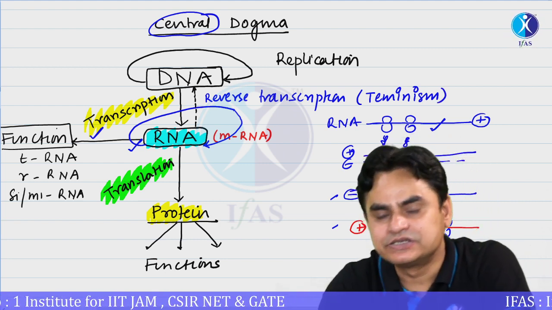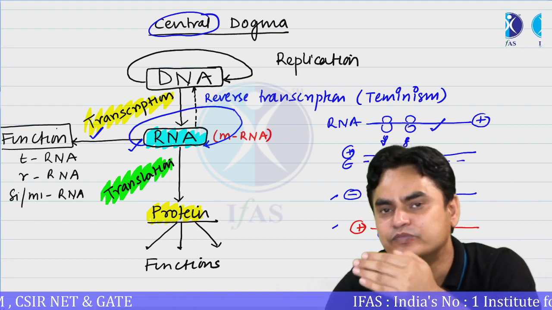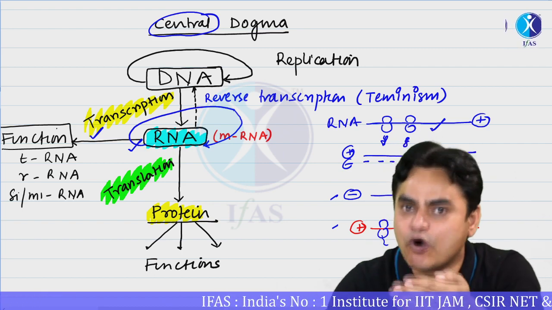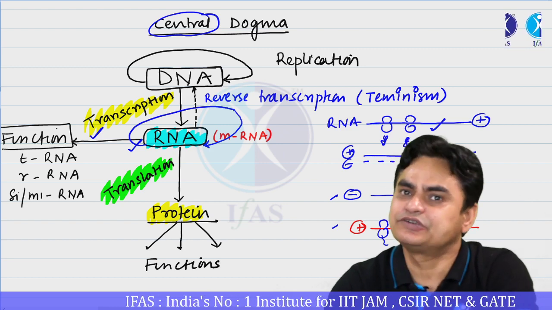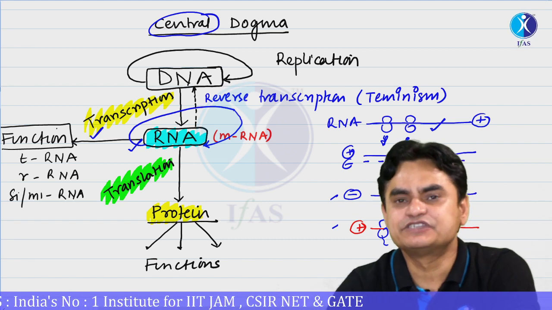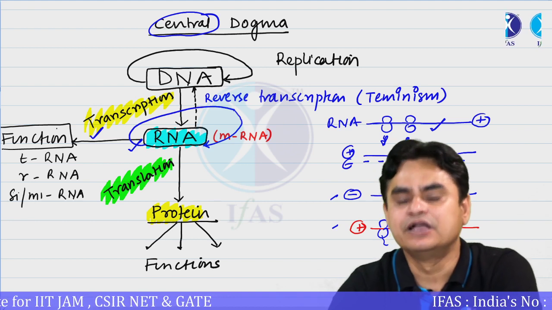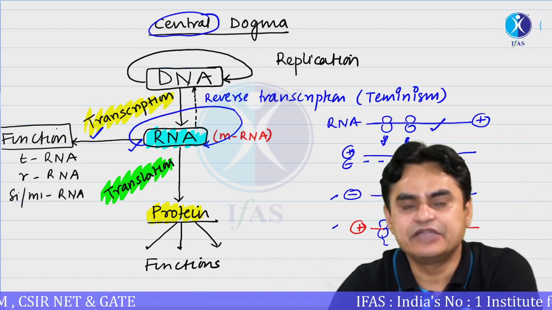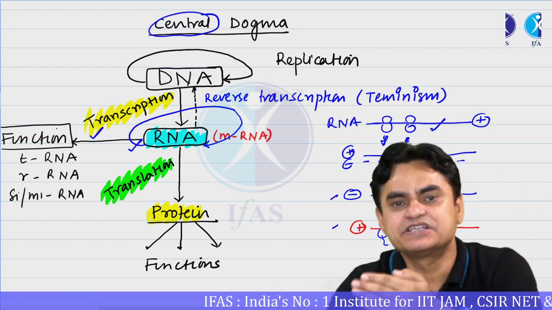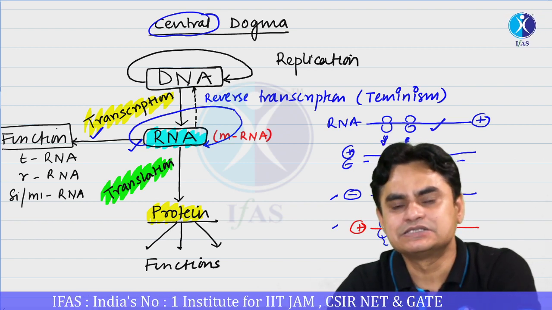Various retroviruses, including HIV, the human immunodeficiency virus, have RNA as a genome, and it could be copied into a cDNA, or we can say copy DNA. This process is referred to as reverse transcription. So now what we know is that the information which is present in a DNA could be copied into DNA, a process referred to as replication. The information present in a DNA could be converted to an RNA, a process referred to as transcription. The information present in messenger RNA could be utilized for the synthesis of protein, a process referred to as translation.